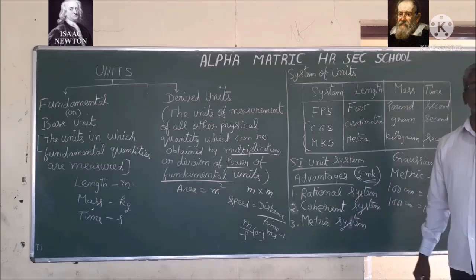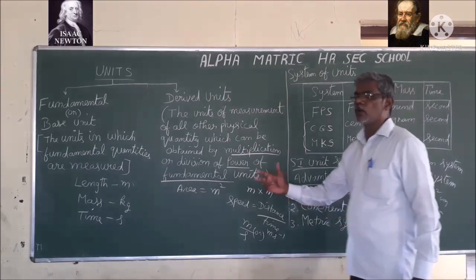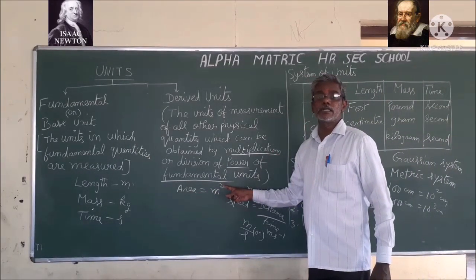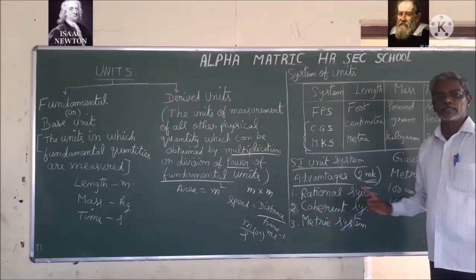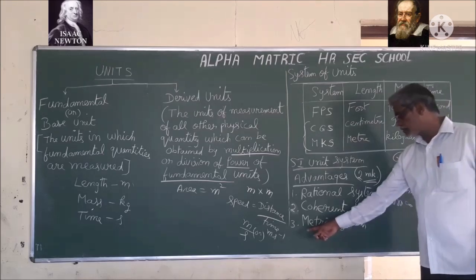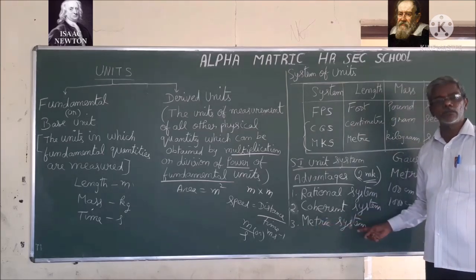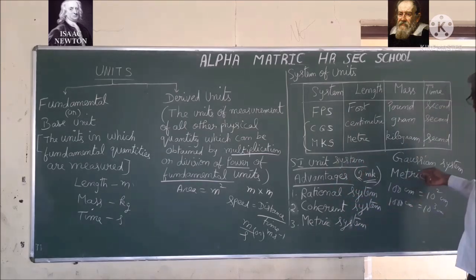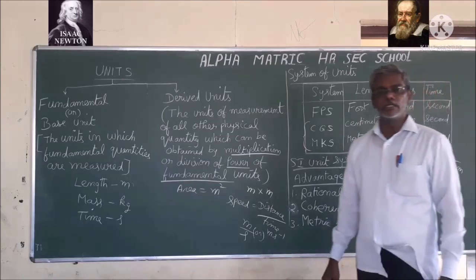Then we go for the coherent system of units. What is a coherent system of units? That is the derived one. For example, area, if I take meter square, has been derived from the fundamental units, so we call it coherent. Next, the metric system of units. We already discussed that it means writing in the form of powers of 10. So 100 centimeter is equal to 10 square and so on. This is called the metric system of units.